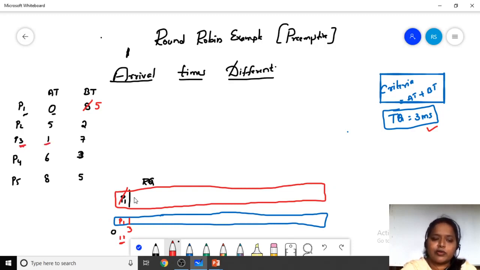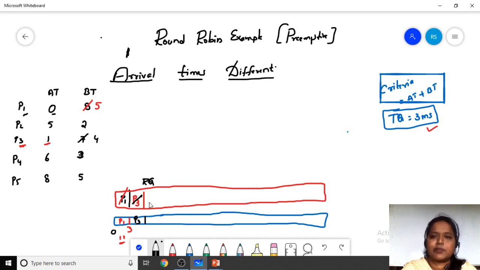So we include that P3 process in the ready queue. Why? Because while P1 was executing, P3 had already come. So we admit P3 into the ready queue. And at 3 milliseconds, one process has already come, that is the P3 process. So we give the turn to the P3 process. P3 executes for how many milliseconds? 3 milliseconds. So it has been executed for 3 milliseconds.